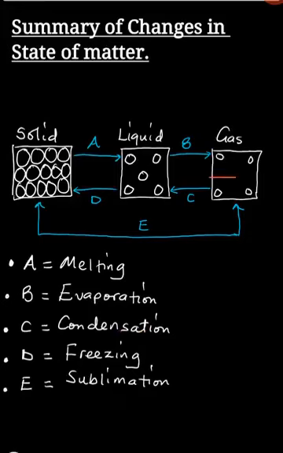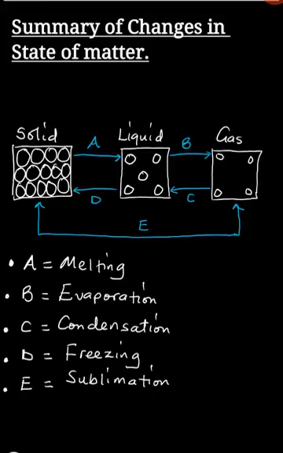Okay, I hope this diagram summarizes what we've discussed so far. Now, we've got this change in state of matter where we are moving from a solid here directly to a gas, or from a gas directly to a solid. This change in state of matter is what we call sublimation. So this diagram here summarizes the discussion that we've just had.